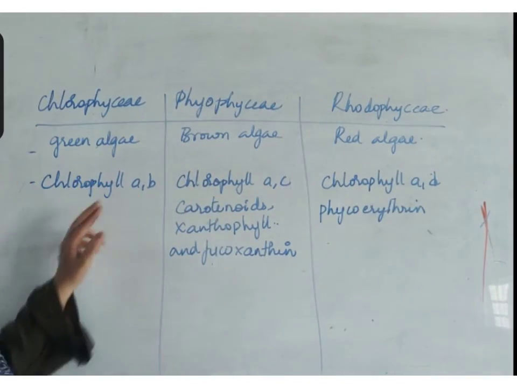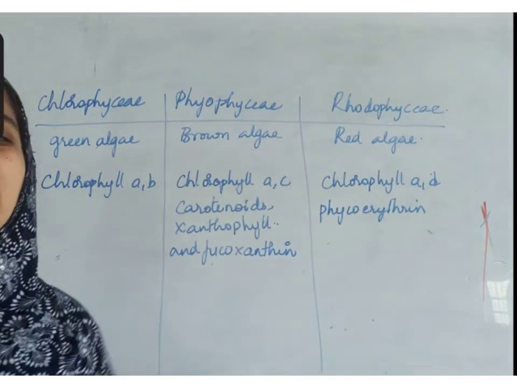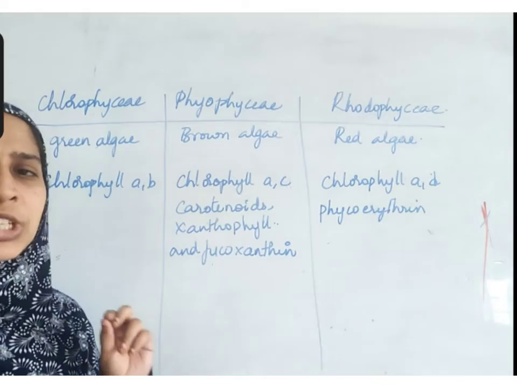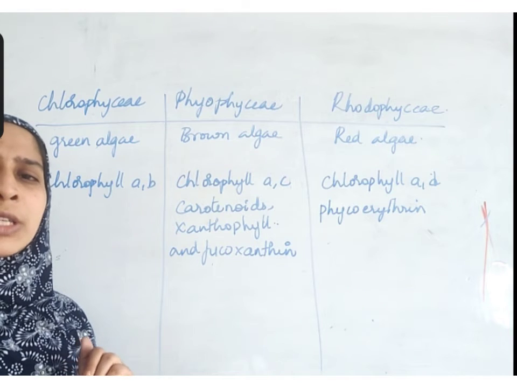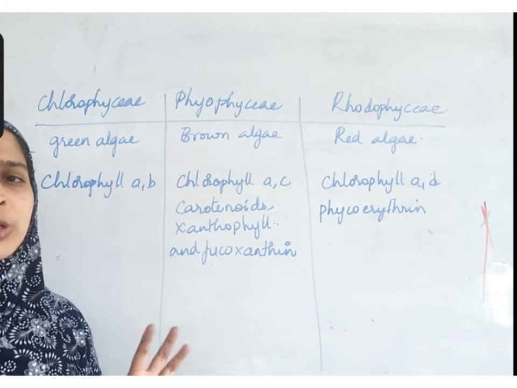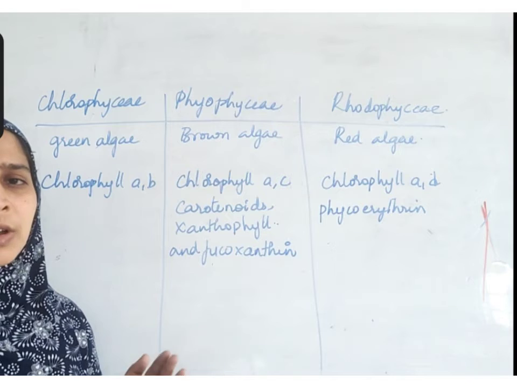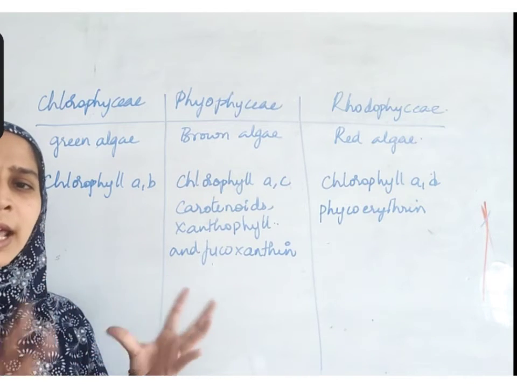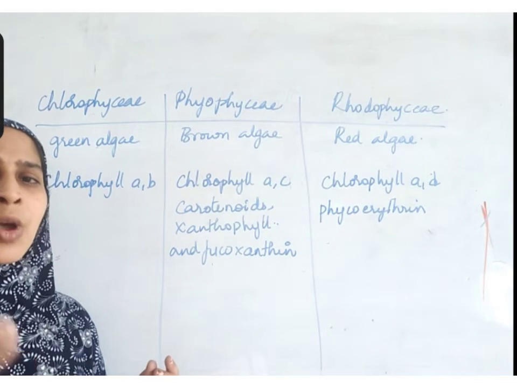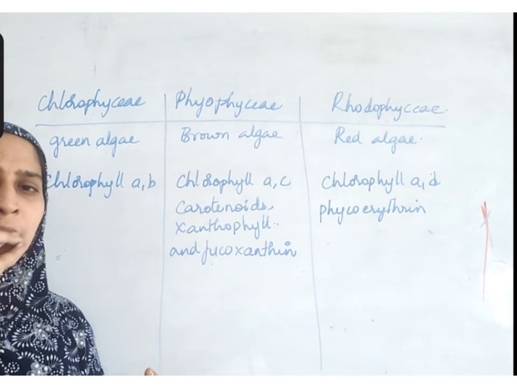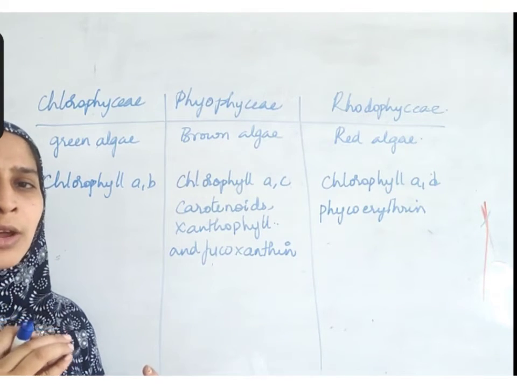So, what is this A, B, C, D? Chlorophyll molecules have a small change in the arrangement of hydrogen ions or OH ions. Because of that small change, in one place in the entire chlorophyll molecule, instead of being present in this place, it is present in that place, or there is one extra hydrogen or one extra hydroxyl ion. That's all.